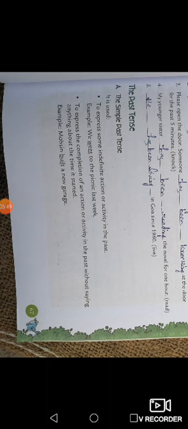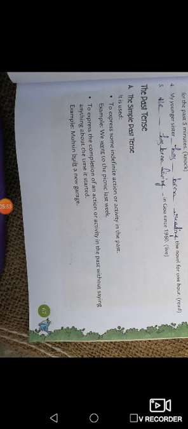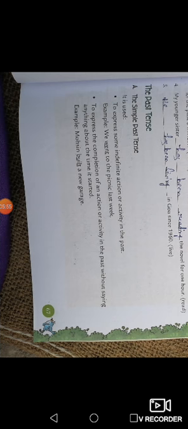यानी कि कुछ indefinite action या activity जो past में हुए हों उनको express करने के लिए हम simple past tense का use करते हैं. As like we went to the picnic last week, and don't forget to use the second form of the verb with the affirmative sentences. Went is the second form of the go.